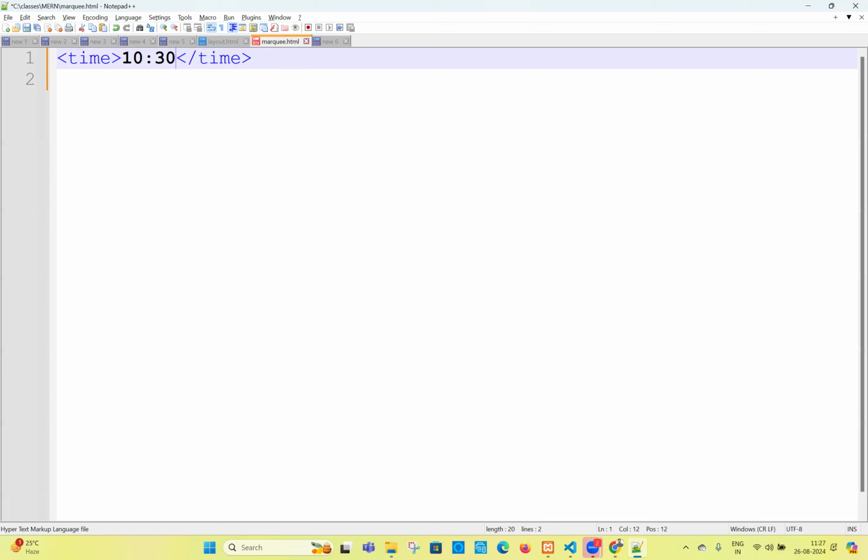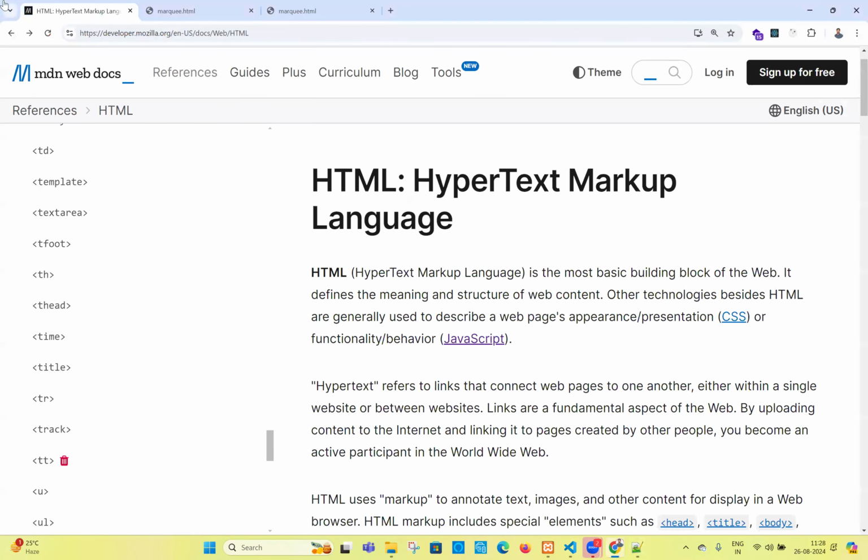What does the browser need to understand? If you're writing just 10:30, the browser may understand this is a mathematical value, a 10:30 ratio. Something like ratios are there. It will consider it like this. Because of keeping this in a time tag, your browser will understand this is not a mathematical value, this is a time. That is the reason we have to use the tags, guys. Okay, let's go there. We have a lot of elements.